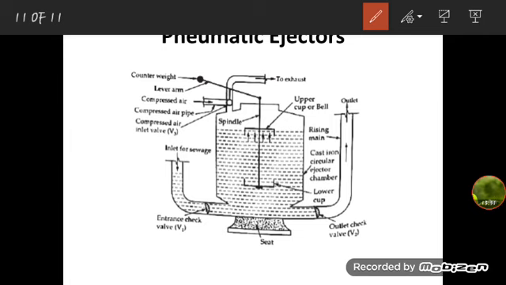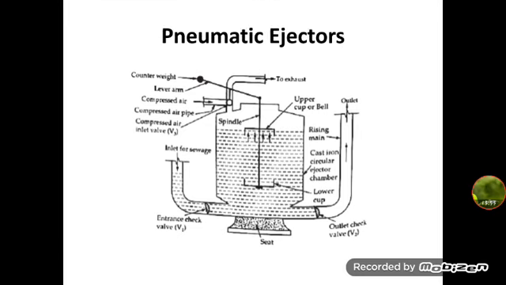The main advantages of the air ejectors are that they are completely automatic and useful in many conditions where small capacity centrifugal pumps are likely to get clogged. Such ejectors are not likely to be clogged. Compared to the construction of a pumping station, these pneumatic ejectors are found to be economical.